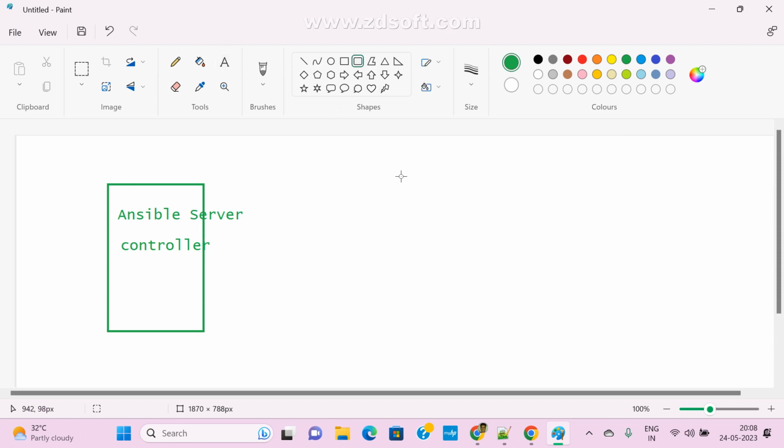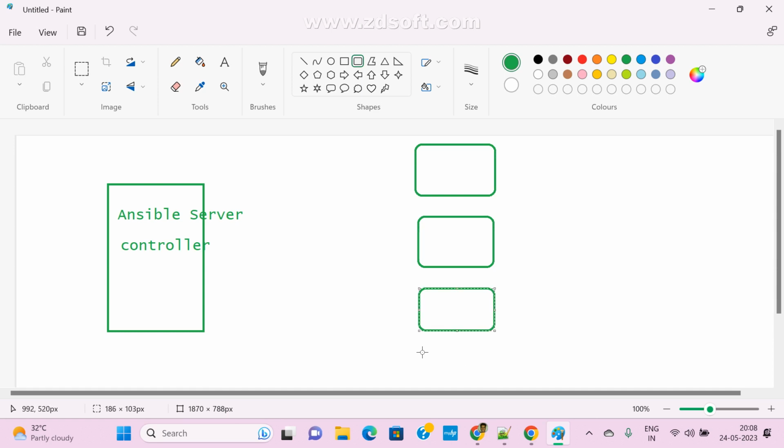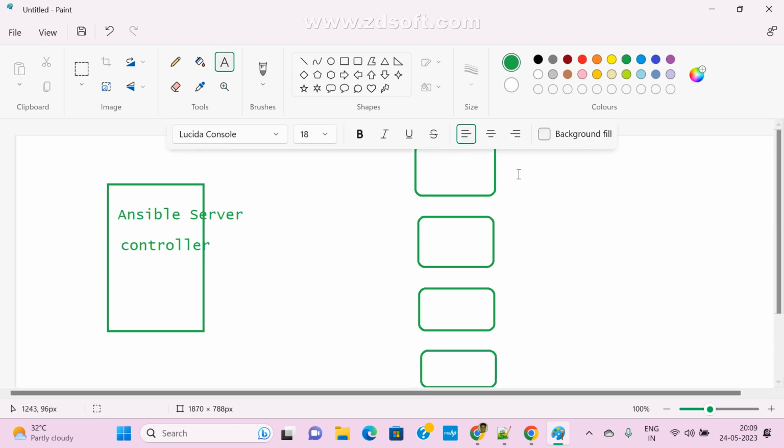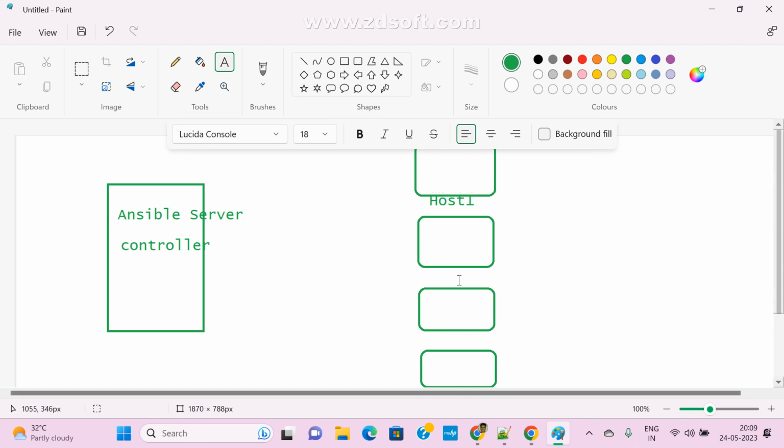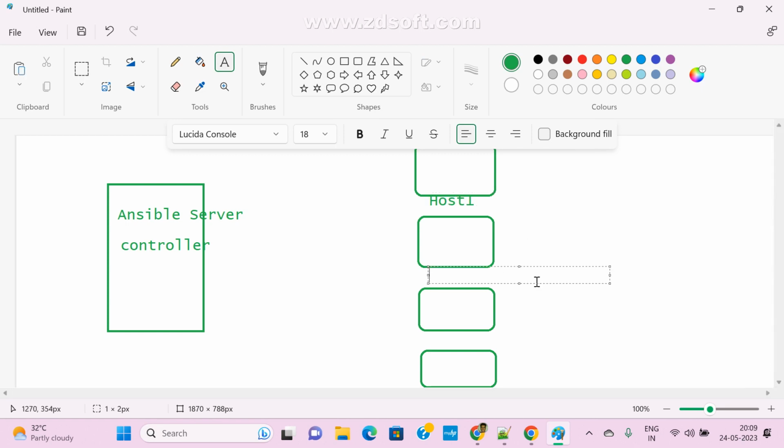Now just assume I have many worker managed nodes, which are nothing but host machines. Just assume these are my host machines. This is host one, and this is host two. These are the clients.